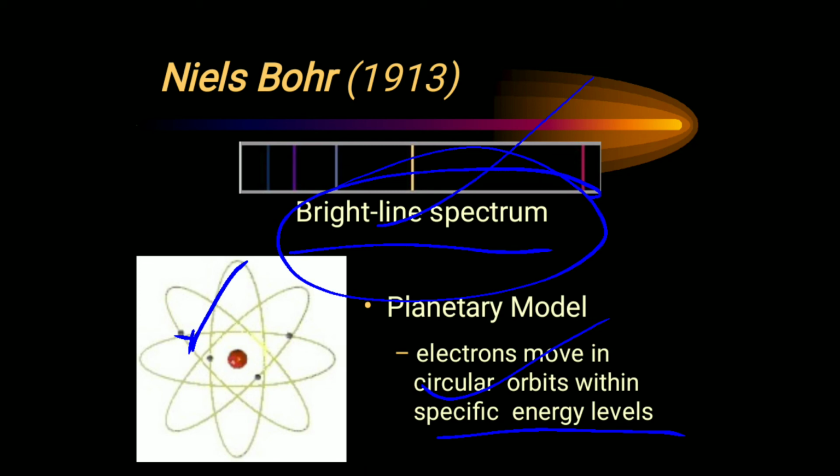If the electron moves downwards and takes the place here, it will lose some energy, because it falls from a higher energy level to a lower energy level. But it will not lose energy continuously. Only when it jumps from a higher to a lower energy level will the electron lose energy, and that's why we get a bright line spectrum, not a continuous spectrum.